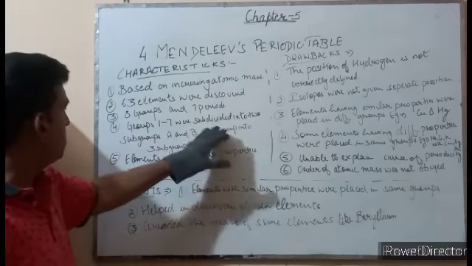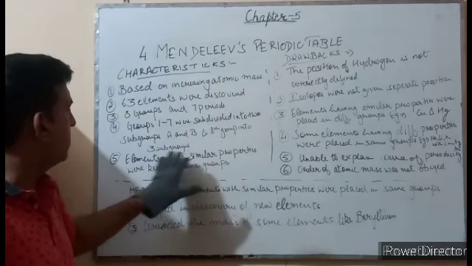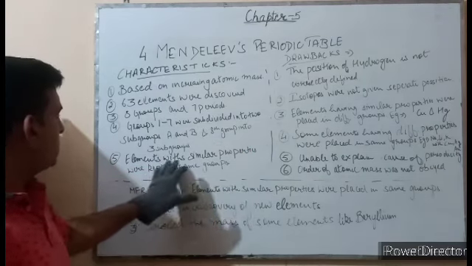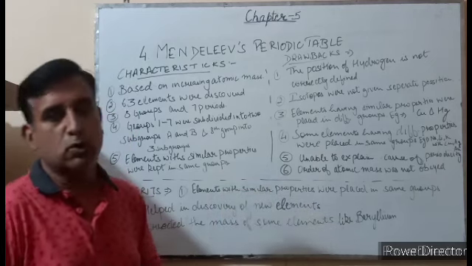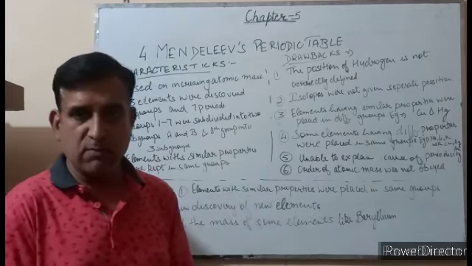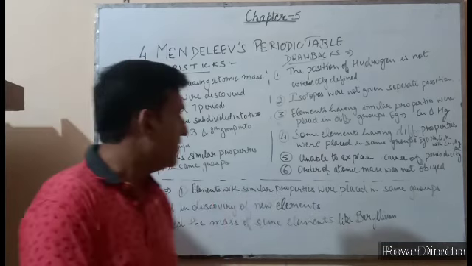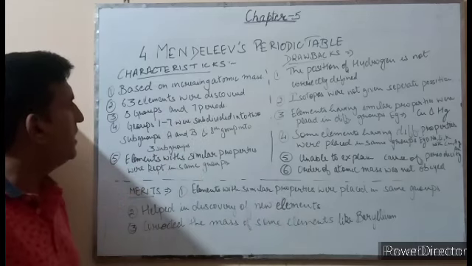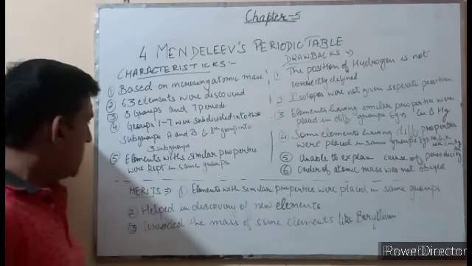Groups 1 to 7 were subdivided into 2 subgroups, A and B, and the 8th group was divided into 3 subgroups. Elements with similar properties were kept in the same group. Those elements which are in the same group had the same properties. So these are the characteristics of the Mendeleev periodic table.